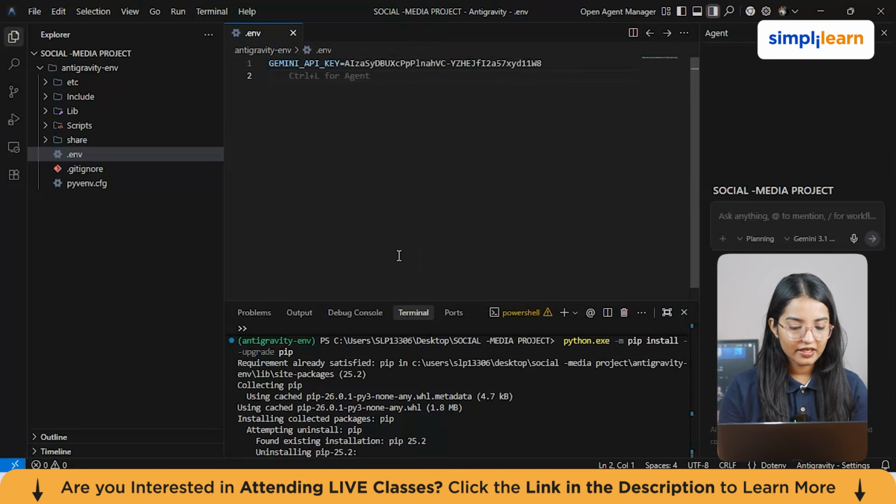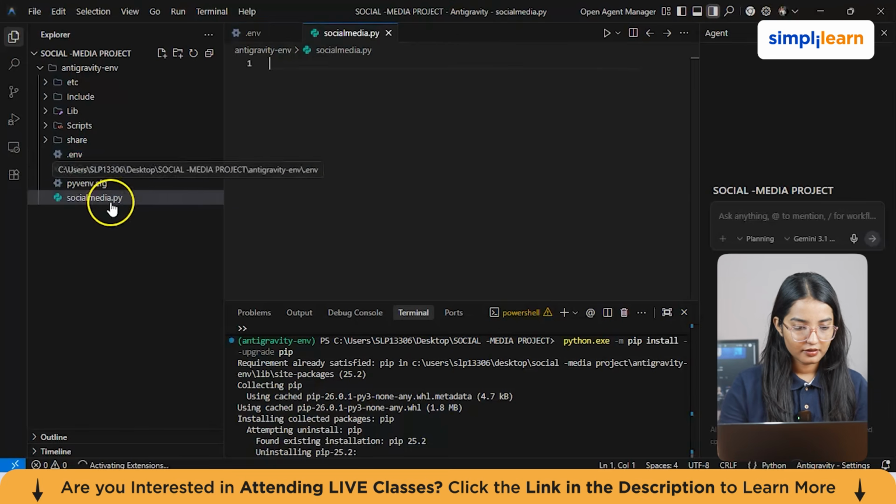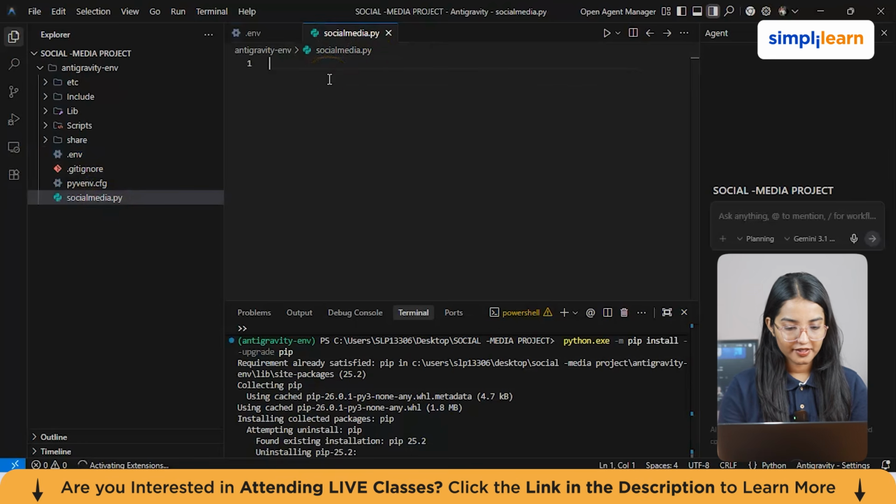Now python.env is actually used in your Python script where you can load the API key using this particular command, which is python.env. Now, let's move on to our next step, which is to define the AI agent and the tools. So for this, we have to create a Python file first. So just click on New File. So we'll just give any name, which is socialmedia.py. All right, this is a Python file here.